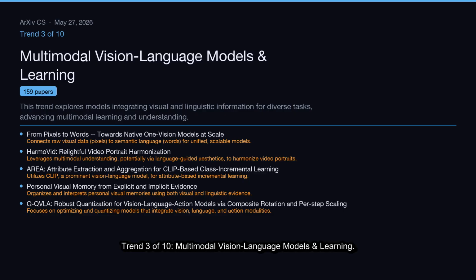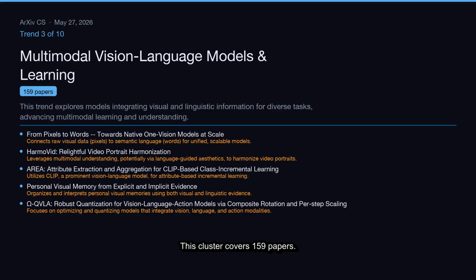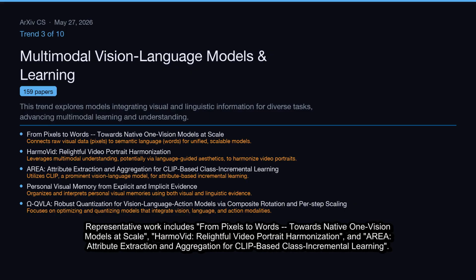Trend 3 of 10, Multimodal Vision Language Models and Learning. This trend explores models integrating visual and linguistic information for diverse tasks, advancing multimodal learning and understanding. This cluster covers 159 papers. Representative work includes From Pixels to Words, Towards Native One Vision Models at Scale, HarmoVid, Relightful Video Portrait Harmonization, and Area, Attribute Extraction and Aggregation for Clip-Based Class Incremental Learning.